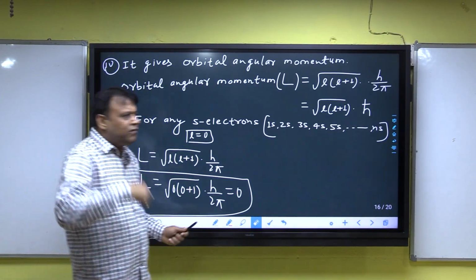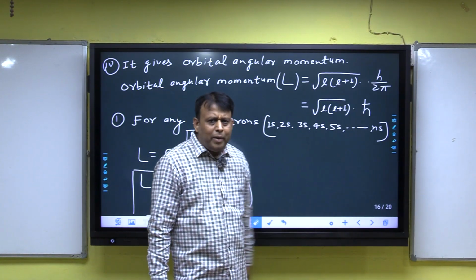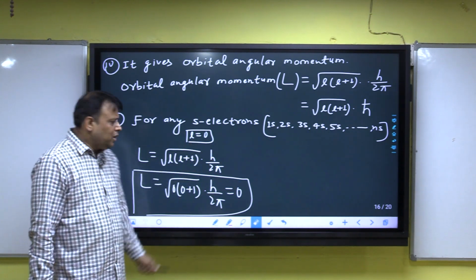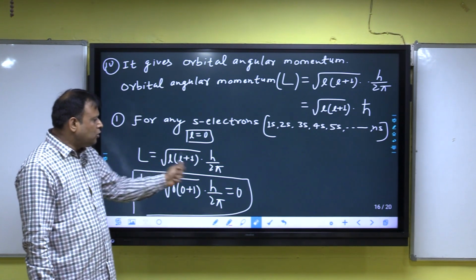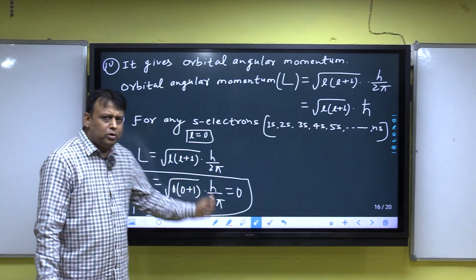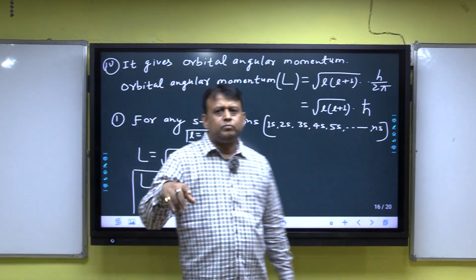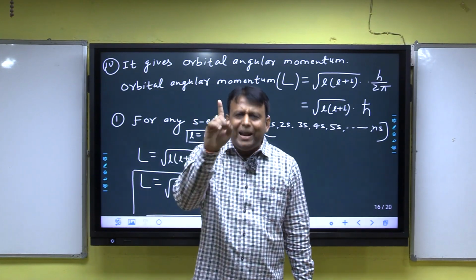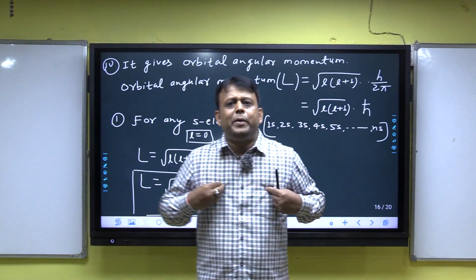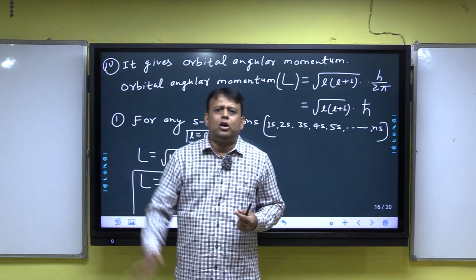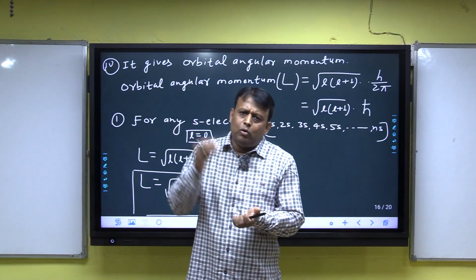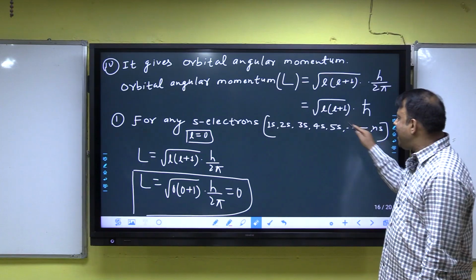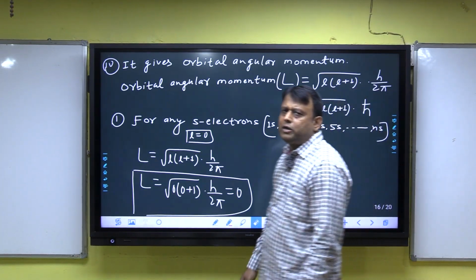The formula of orbital angular momentum is root under l into l plus 1, times h by 2 pi. l is 0, and hence capital L is equal to root under 0 into 0 plus 1, times h by 2 pi, which equals 0. So always keep in mind, for any s electron the orbital angular momentum is 0. Again I am repeating, for any s electron the orbital angular momentum is 0, because the formula is root under l into l plus 1, times h by 2 pi, and l is 0, hence the overall term is 0.